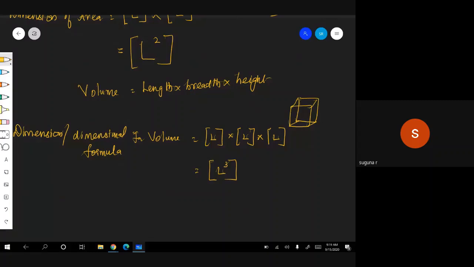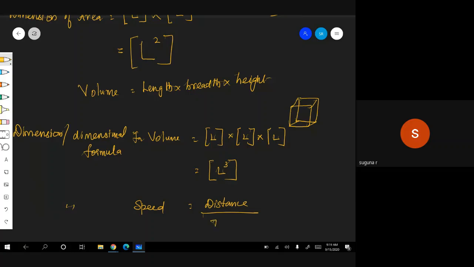Now you come to speed. Therefore, dimensional formula for speed. Speed is nothing but distance by time. Speed or velocity means displacement by time. I think you have an idea. What is the main difference between speed and velocity?